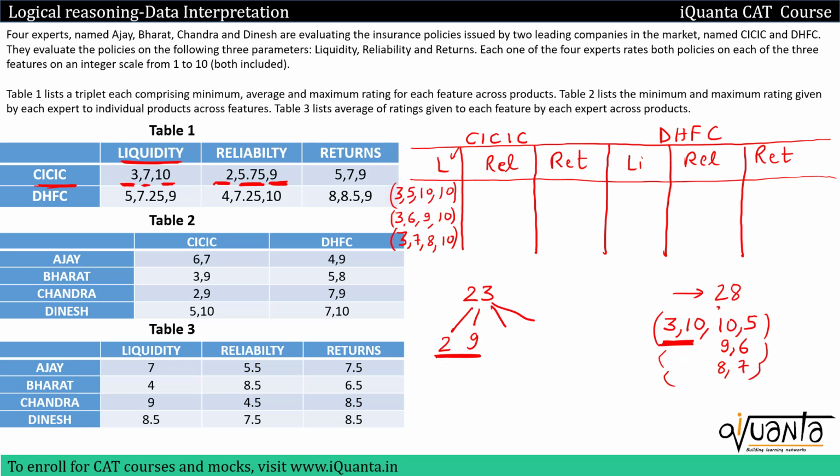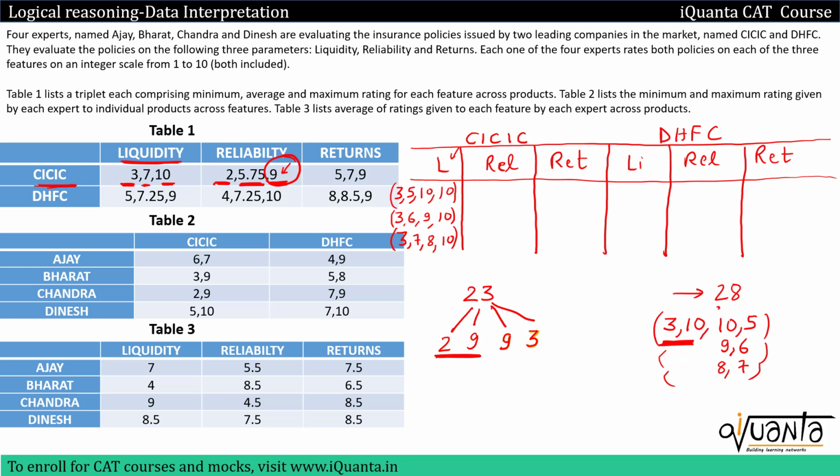We need to find 2 more ratings so that they have a sum of 12. So what can those ratings be? Can they be 10 and 1? No, because the maximum rating that reliability is getting in CICIC is 9 from the table over here. So 10, 1 is not possible. 9 and 3 can be possible. So I'll remove this 10 and 1 from here and I'll write 9, 3 is possible.